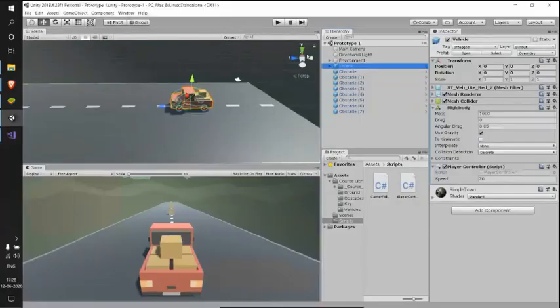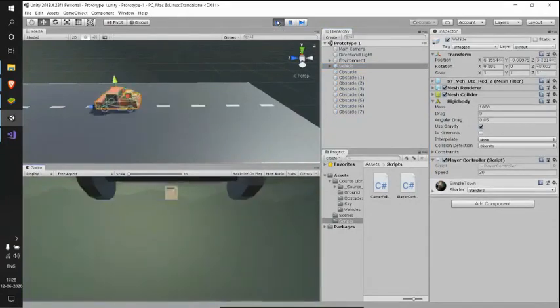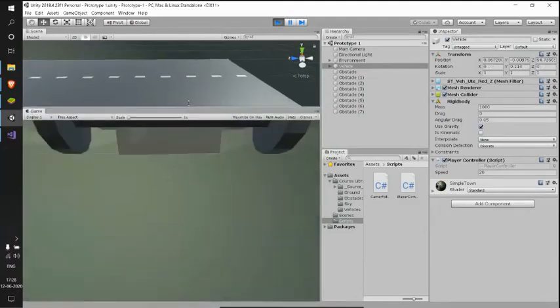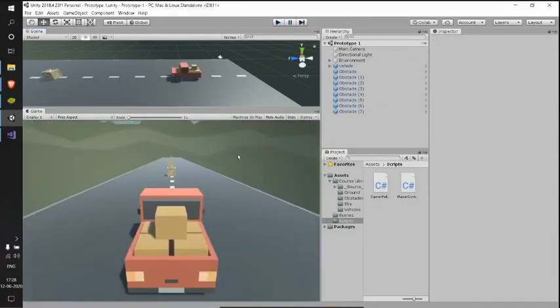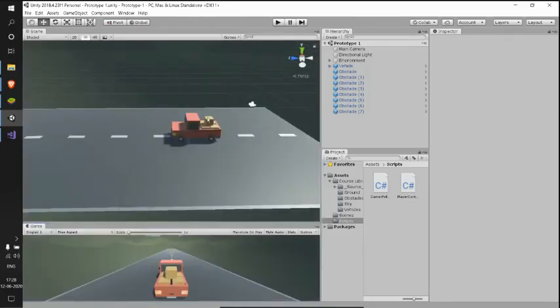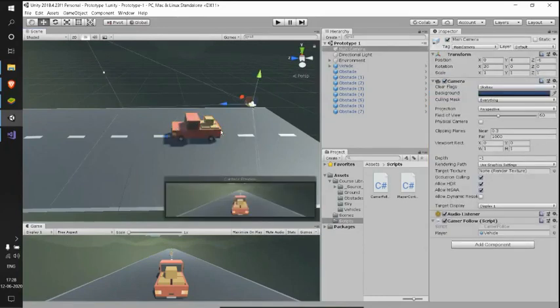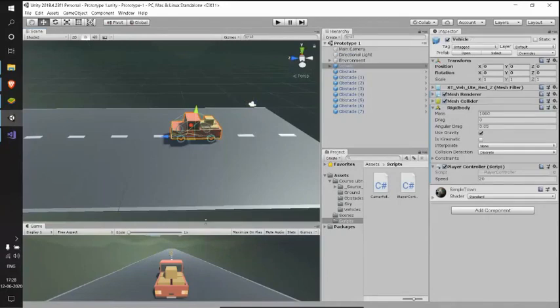I have saved that, and now let's run this and see what happens. See, this is our game view, and we see our camera just went inside our car. This is just because we don't have any gap between our camera and our car. We just assigned our vehicle's position to our camera. But now there is some difference between the position of this camera and the car. And we have another issue here.